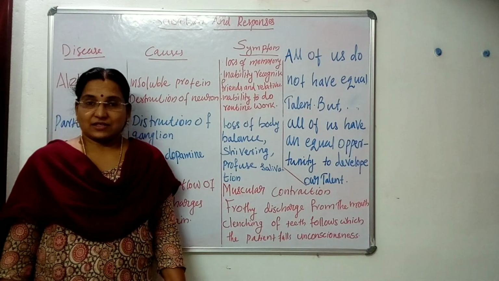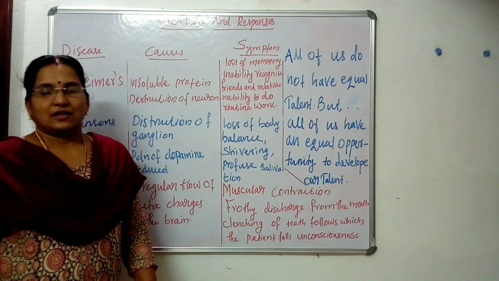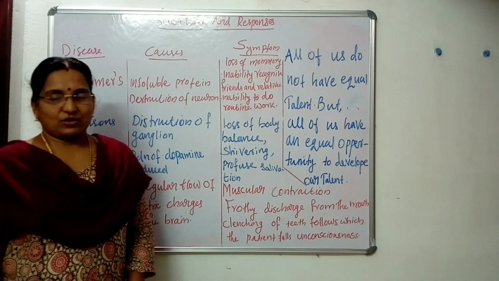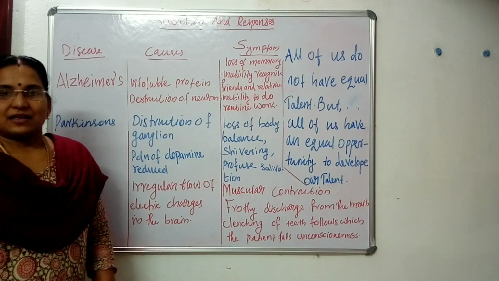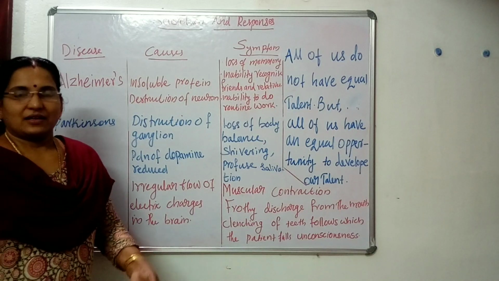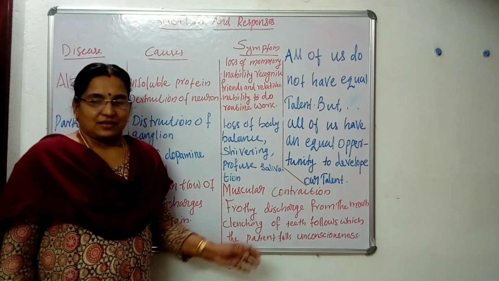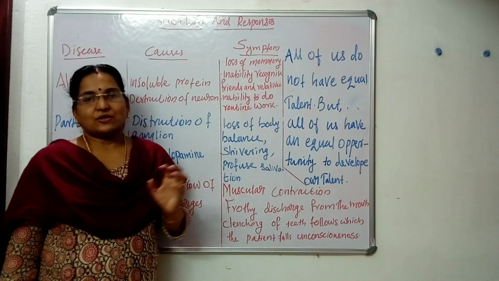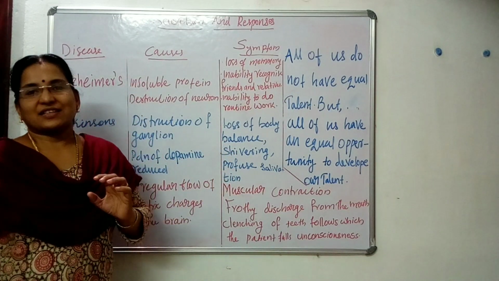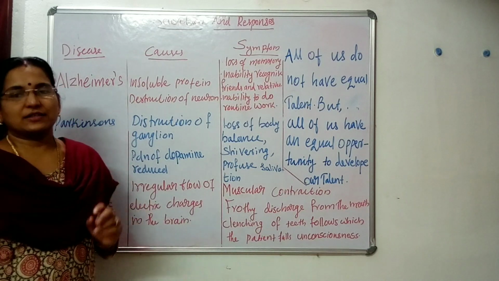Yes, various kinds of diseases are there. Some diseases are caused by causative organisms like bacteria, virus, fungi, etc. The nervous system also is affected by various kinds of diseases or disorders.